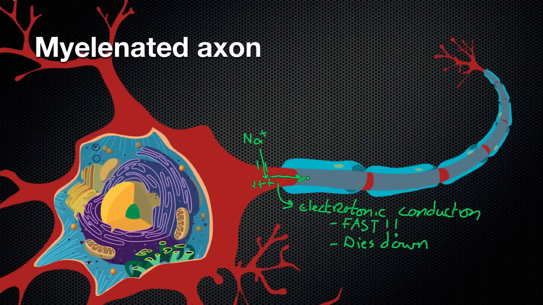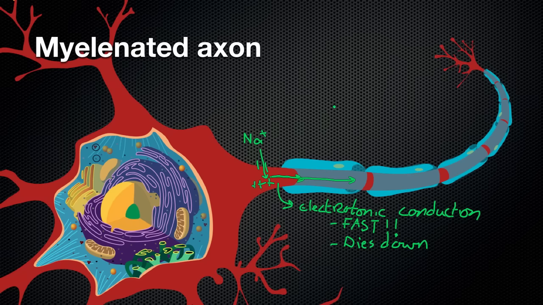So let's say it goes down here, it goes down. However, as it moves, that charge dies down. And if we were to rely only on electrotonic conduction, if we have a long axon, the signal wouldn't reach all the way to the end because it would die down and die down until it gets beneath the threshold.